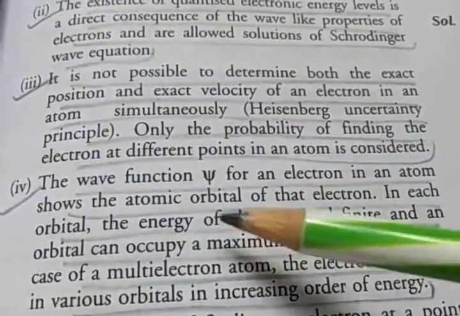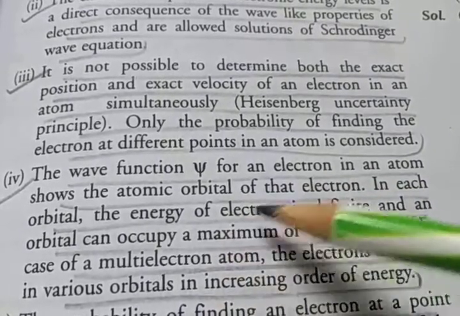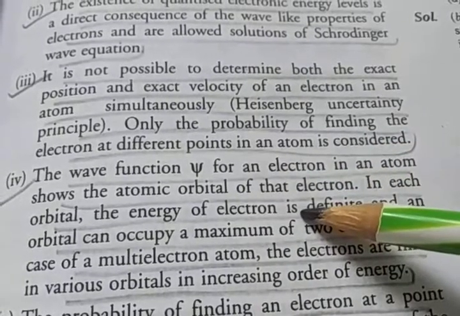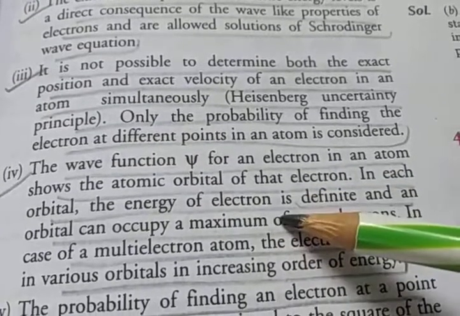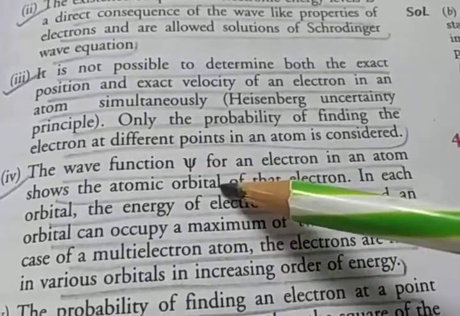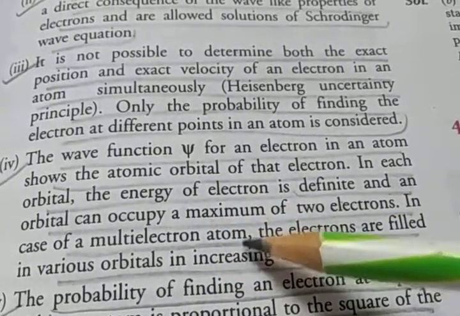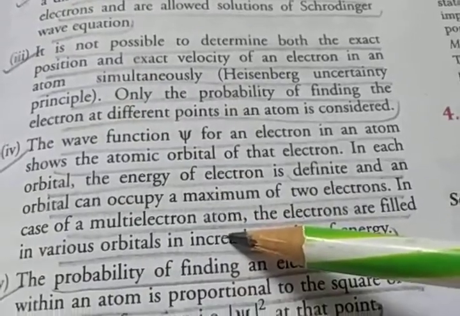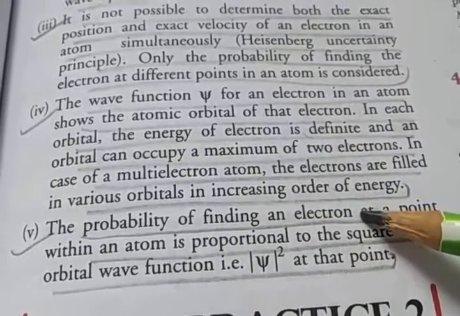Fourth, the wave function psi for an electron in an atom shows the atomic orbital of that electron. That means which electrons, how many electrons, fill which orbital. In each orbital, the energy of the electron is definite. An orbital can occupy a maximum of 2 electrons. In the case of a multi-electron atom, electrons are filled in various orbitals in increasing order of energy.